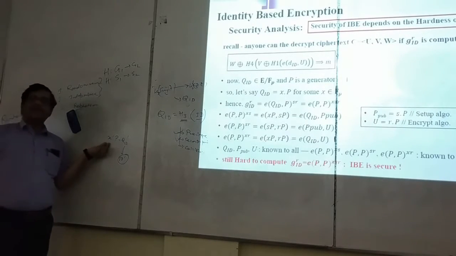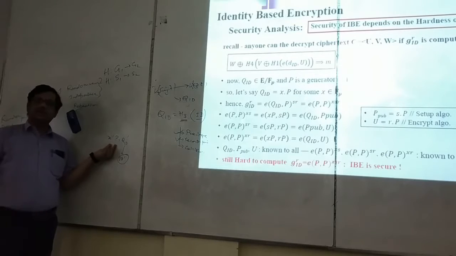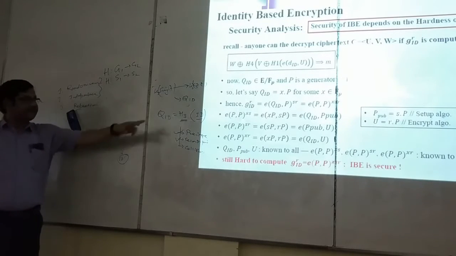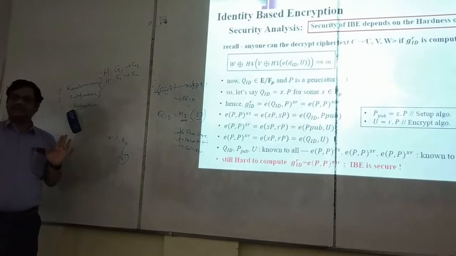I choose some x dash, any random number. Then multiply this x dash by the generator point P. Let's say this is QID dash. I can do this. Now, since H3 is not pre-image resistant, from this QID dash I can find ID dash.